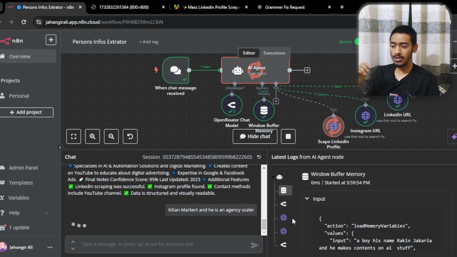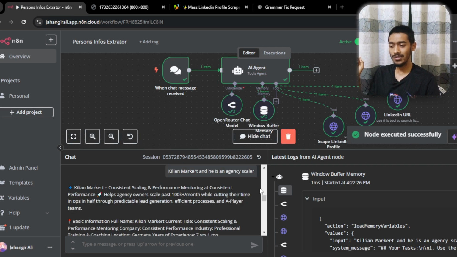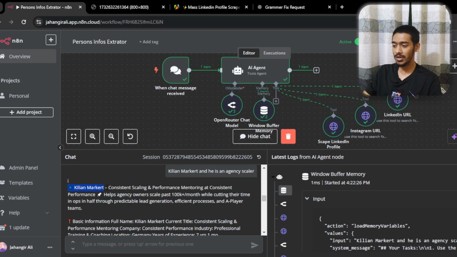I just added the keywords because it's really important. Lots of people have the same name, so that's why the keyword, which is this one in here, agency scaler, is very important. And scale agency is kind of this thing. As you can see, all the information here. Scaling markets, consistent scaling performance, helps agency owners scale.